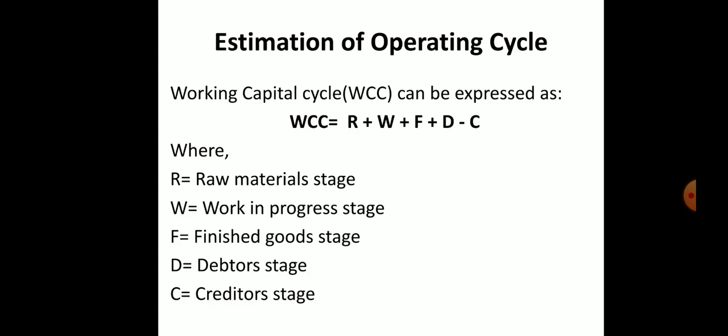C is the creditor stage. Creditors means, if the company is buying some raw material from another company, sometimes we purchase on credit. At the time of purchase we do not give the money, but in the future we will give it. If there are any credit purchases, then we have to subtract that duration from the total. So this is called the working capital cycle, and these are the stages we have in it.